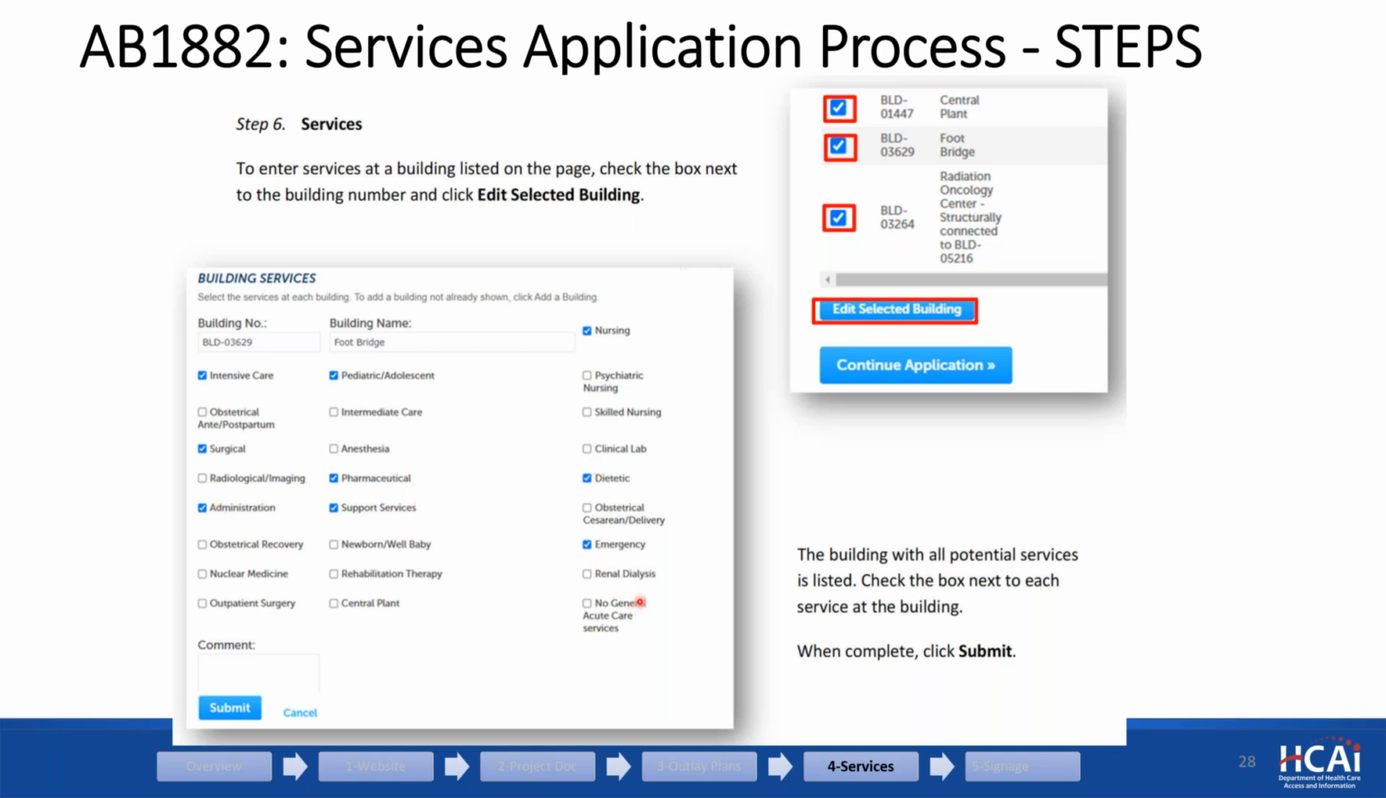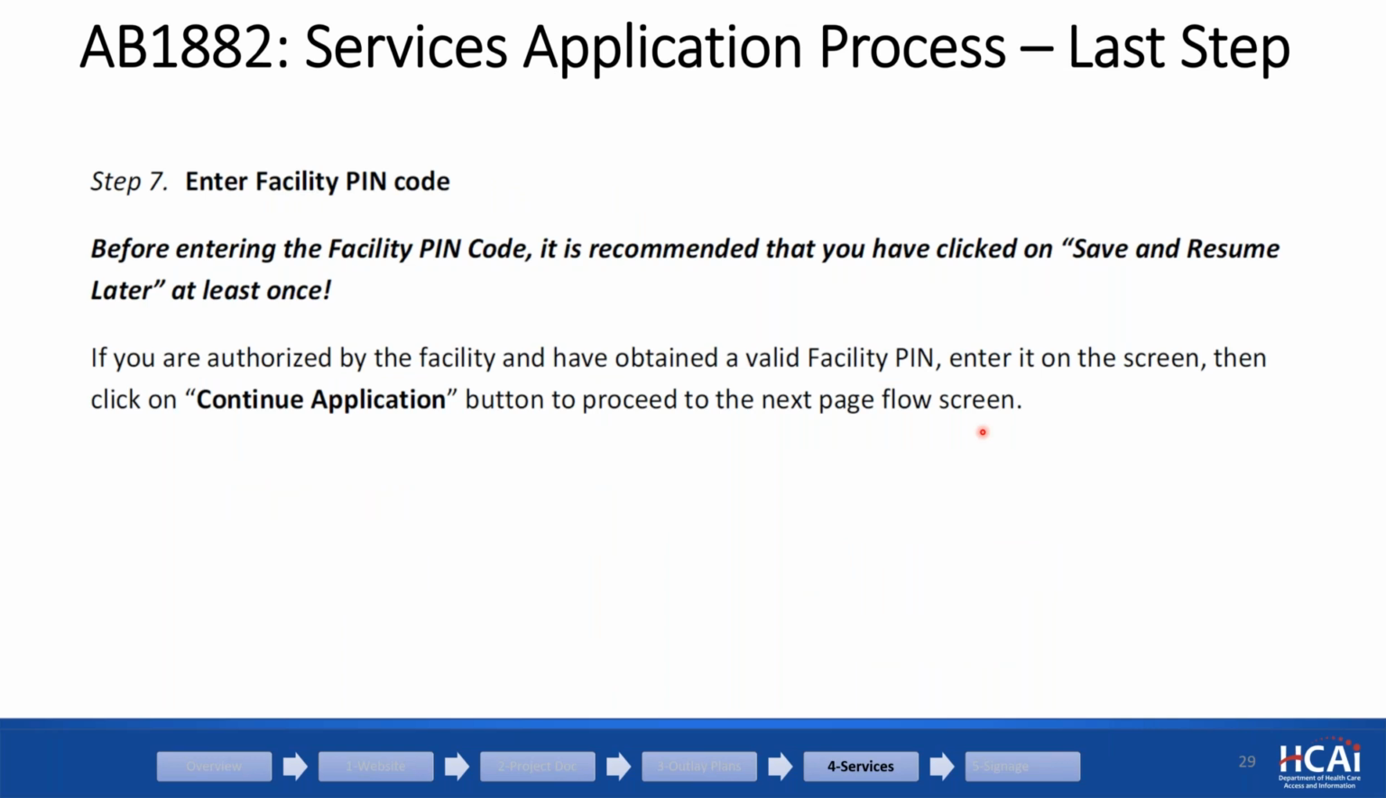So there are also services that are not listed here, but it is a non-general acute care service. Then you can select that, which I will come to. But it's really pretty straightforward. The buildings are pre-populated. The services are basically given as an option. You just click on whatever is applicable. Right after that, you put your PIN code, and then you're done. So that's the whole application process for service reporting.